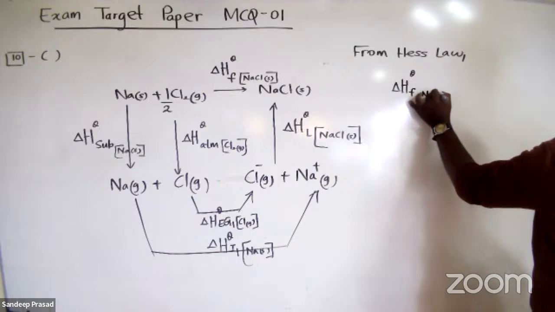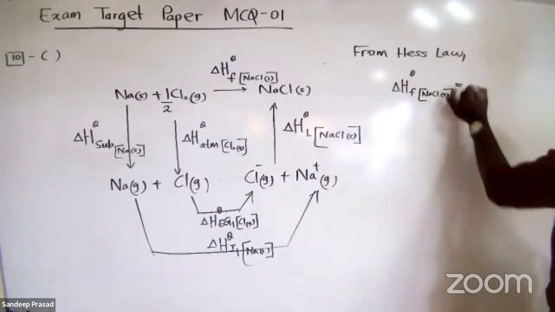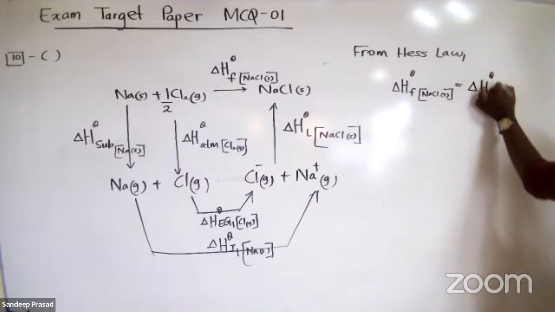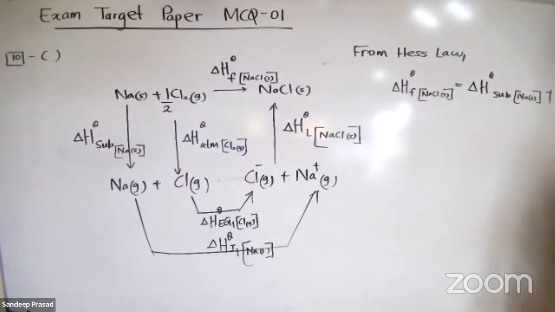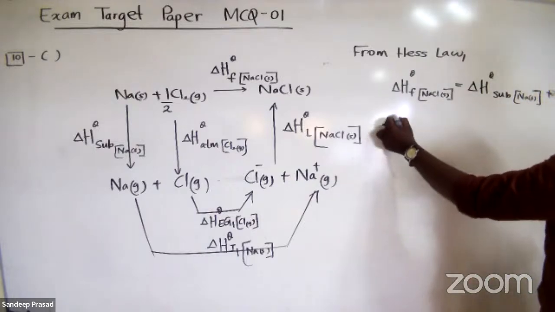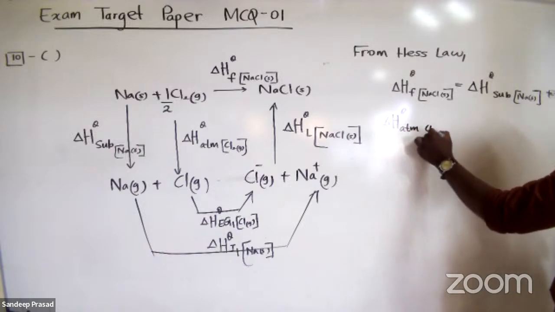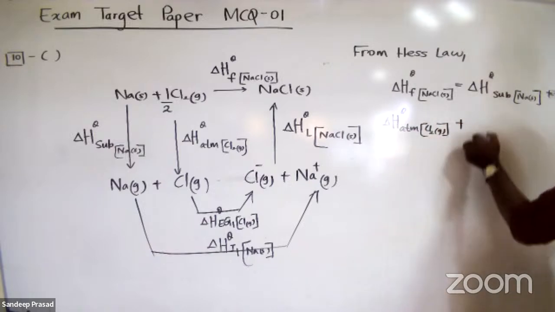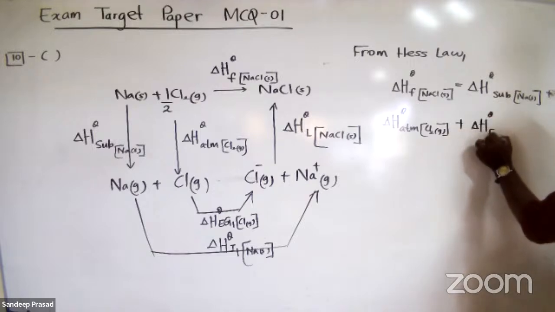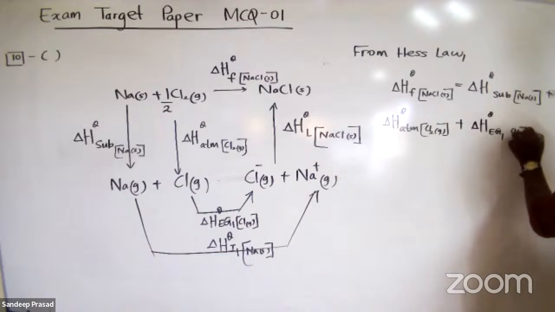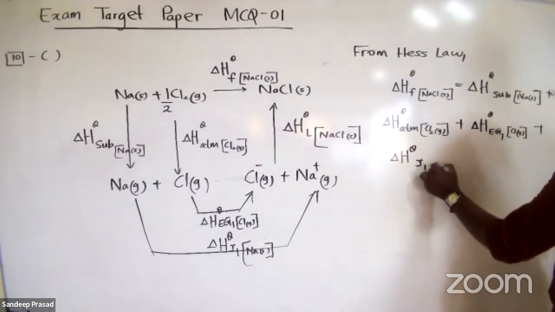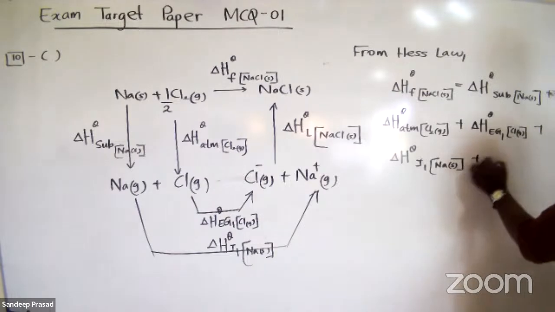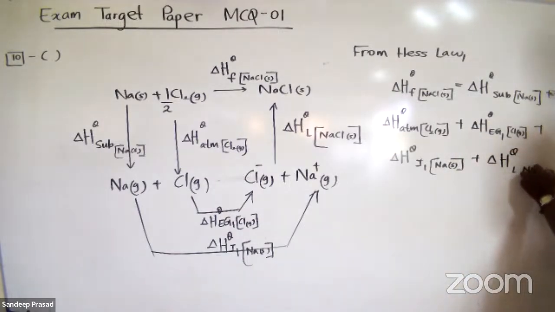Delta H theta F of sodium chloride solid is equal to the sublimation enthalpy of sodium solid, plus the atomization enthalpy of chlorine gas, plus the electron gain enthalpy of chlorine, plus the ionization enthalpy of sodium solid, plus the lattice enthalpy of sodium chloride.